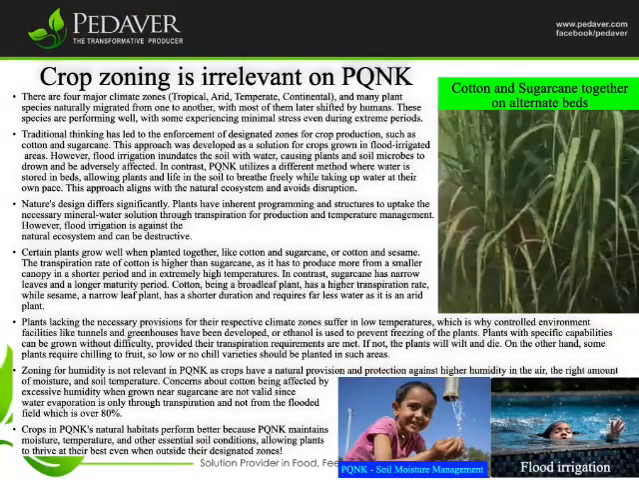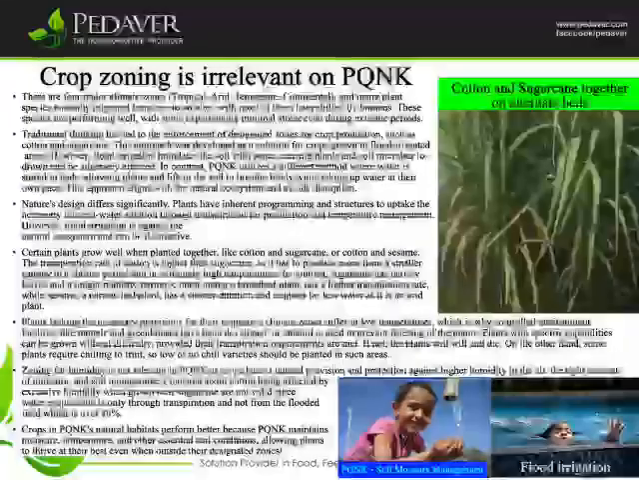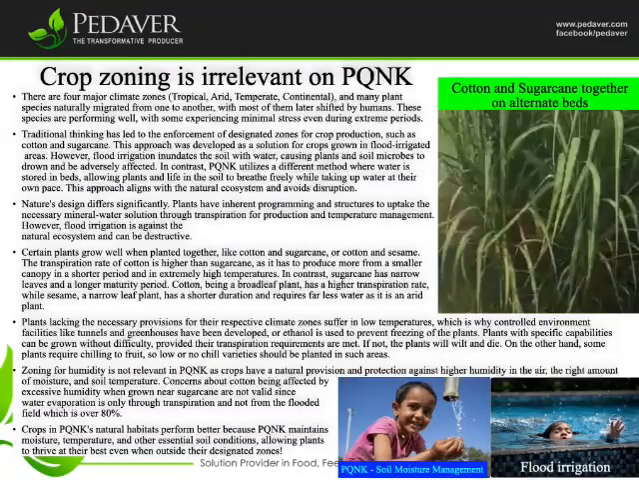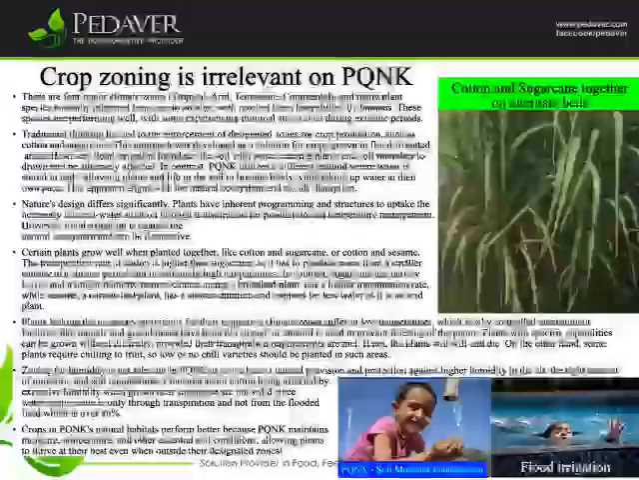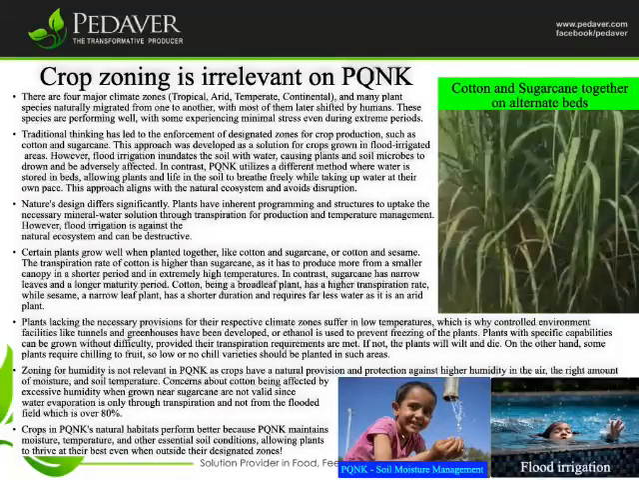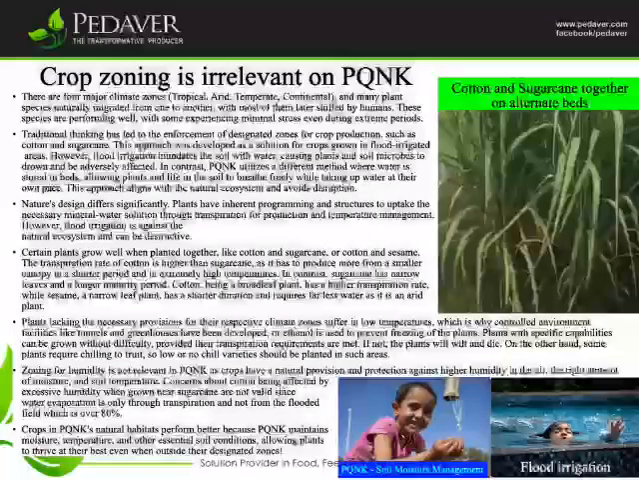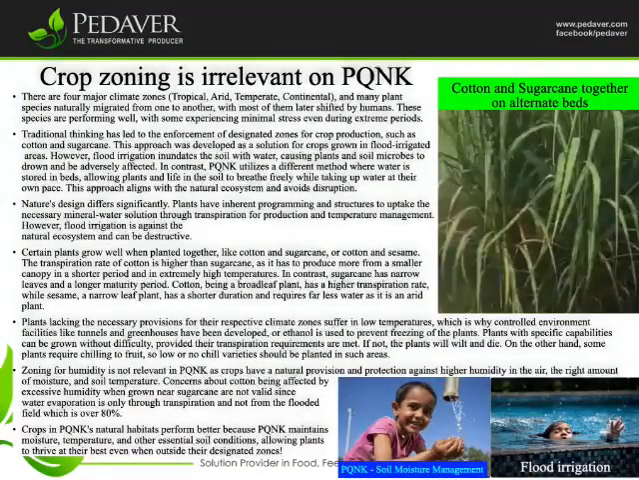Zoning for humidity is not relevant in PQNK as crops have a natural provision and protection against higher humidity in the air, the right amount of moisture, and soil temperature. Concerns about cotton being affected by excessive humidity when grown near sugarcane are not valid since water evaporation is only through transpiration, and not from the flooded field, which is over 80%. Crops in PQNK's natural habitats perform better because PQNK maintains moisture, temperature, and other essential soil conditions, allowing plants to thrive at their best even when outside their designated zones.